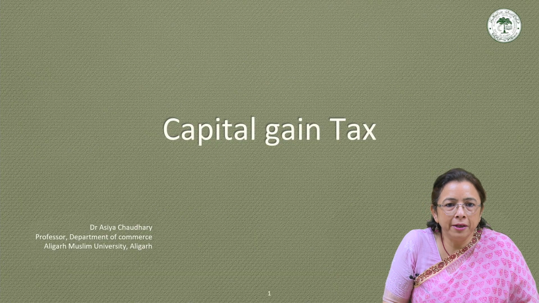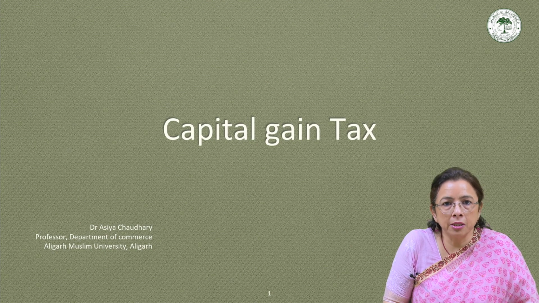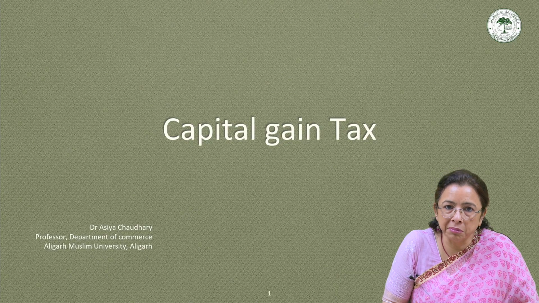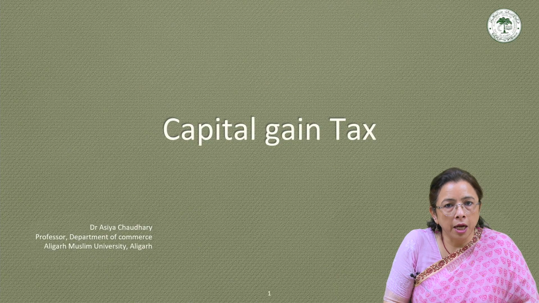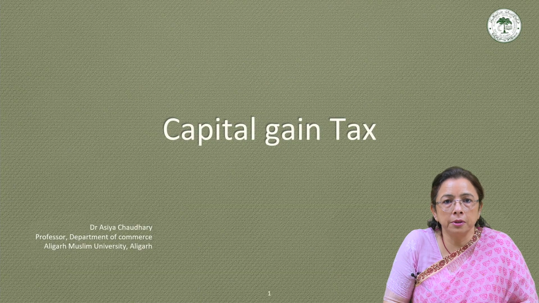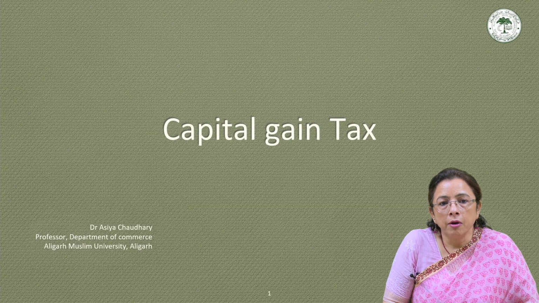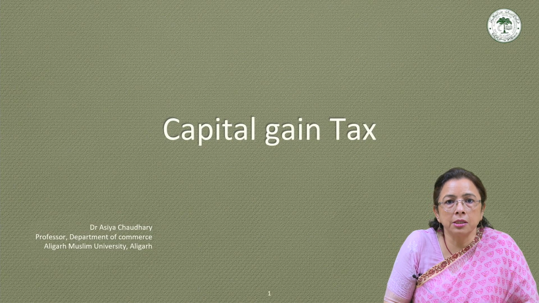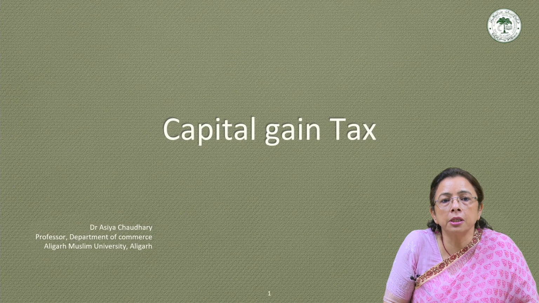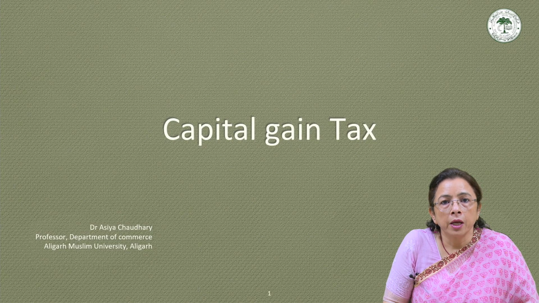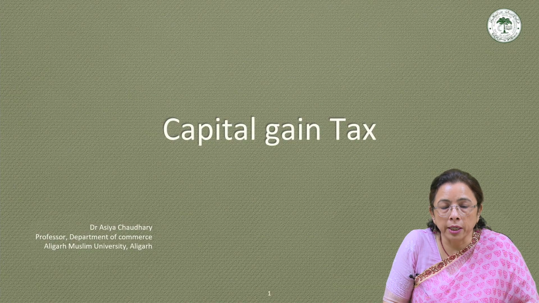So, today we rejoin again for understanding the paper Income Tax 2. We have already, in the previous semester or in the previous sessions, completed Income Tax 1. Now we have to follow up the second part or the second half of the income tax, where we are going to discuss the remaining topics that were left under Income Tax 1.